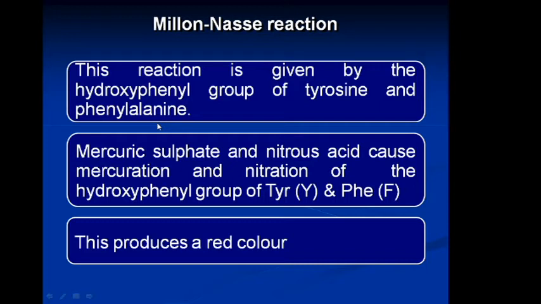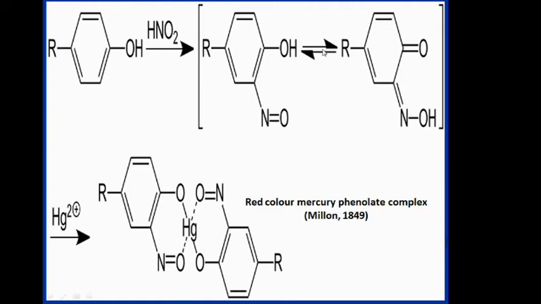Here this is the hydroxyphenyl group of the amino acids tyrosine and phenylalanine, and these are reacted with Hg2+, which makes a chelate of these intermediate compounds. So a red color mercury phenolate complex is formed here. It is red in color. It was discovered by Millon in 1896, so this reaction is called the Millon reaction.